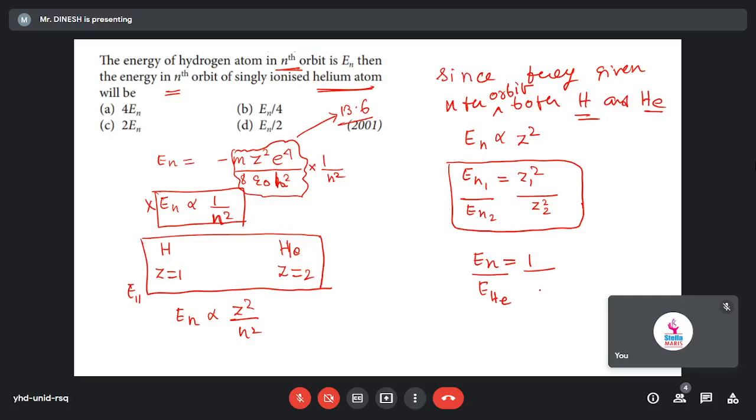Z2 square means what? Z2 square will be the atomic number of helium atom, 2 square, that means 4. So EHe will be what? Energy of helium atom will be 4 into En, okay? This is the relation. This will be the energy for the helium atom. That means our answer will be option A.